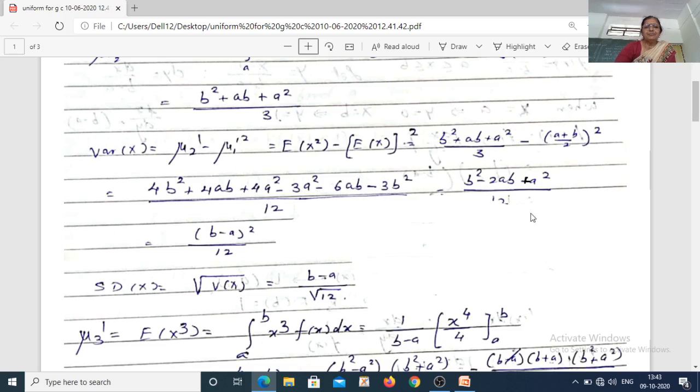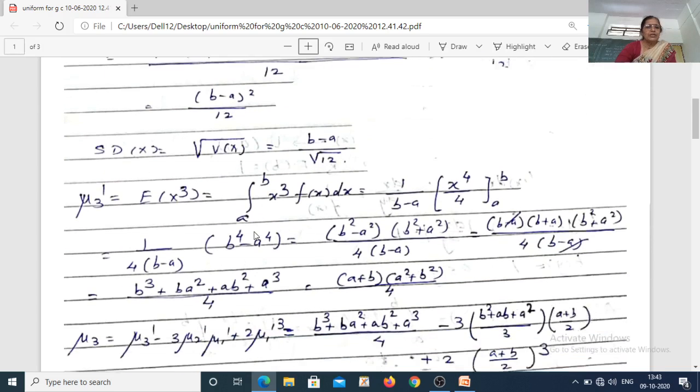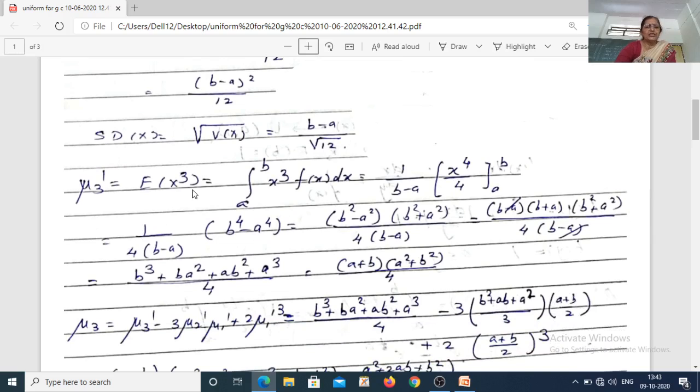So if you solve it, actually one should write it as 12. So this is complete square of b minus a, therefore (b minus a) square upon 12, and therefore standard deviation of x is the positive square root of variance of x, which is (b minus a) upon root 12, because b is greater than a. Similarly, we can compute mu3 dash, that is expected value of x cube.